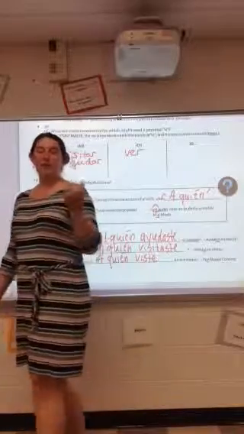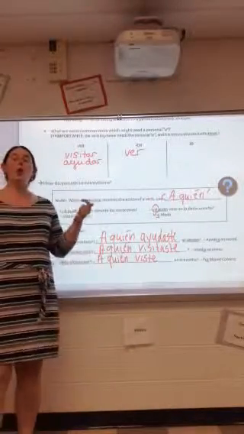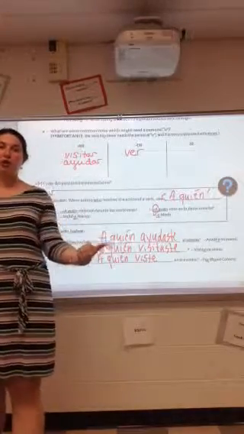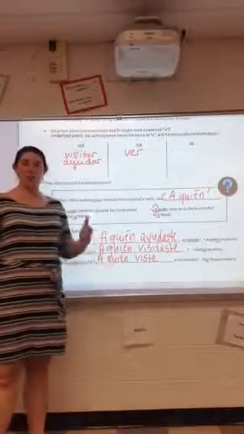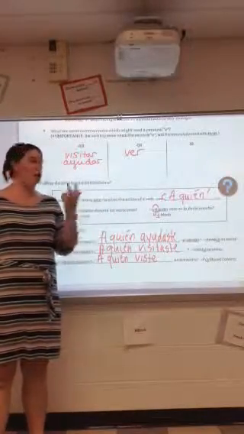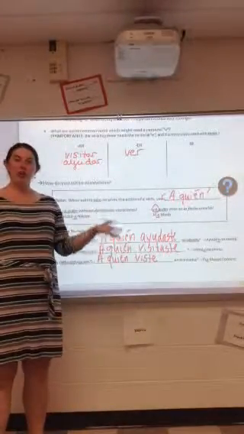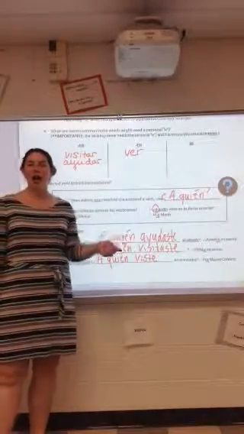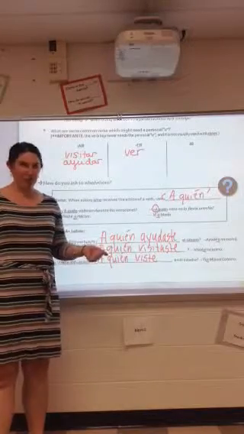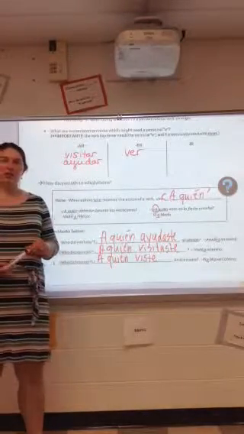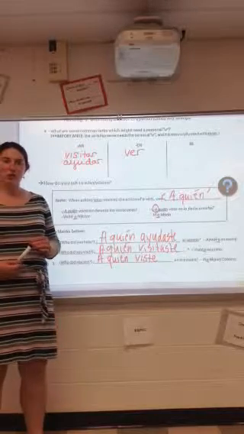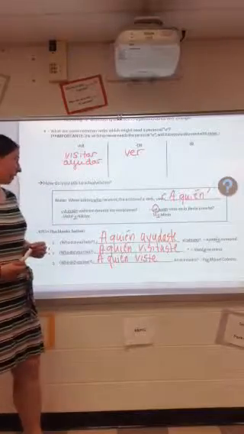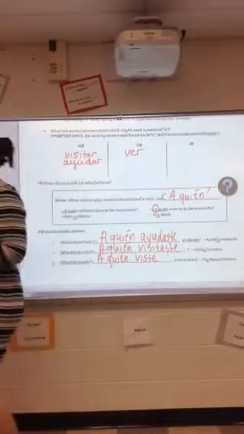So, remember, if the direct object, which answers who or what of the sentence, is either a person, like a person's name or the teacher, your friend, they're all people, or a familiar animal, like a pet, something that you know its name, you need to make sure that you put the personal a after the verb. The next page there, kiddos, you are going to see some practice questions where you need to read the sentences and decide if it needs the personal a or not. And I think we're good.